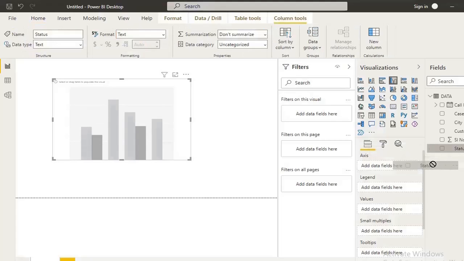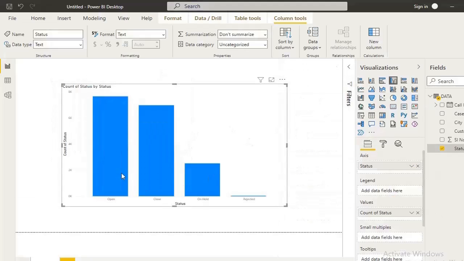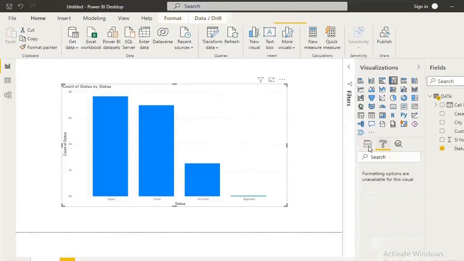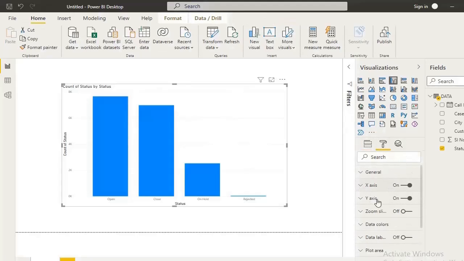So drag the status over the axis, and then again drag the status to the value field. So we have this number of open tickets, closed tickets, on hold, reject. This data is showing in the clustered column chart. Once you select this chart, you see we have the fields tab and the format tab, and once I click on the format tab, I can format the figures basically.